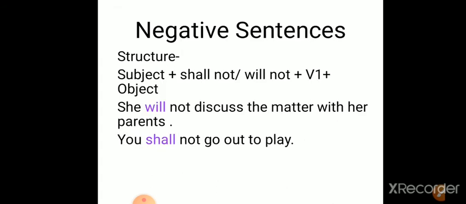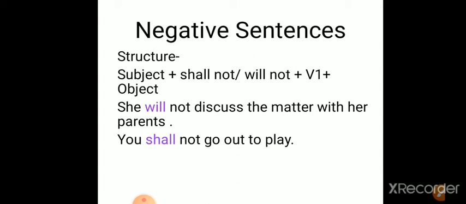Negative sentences. The structure is subject plus shall not or will not plus V1 plus object. This same normal future and strong future will be followed in negative sentences and interrogative sentences even. She will not discuss the matter with her parents. That means she has already decided she will not discuss the matter with her parents.